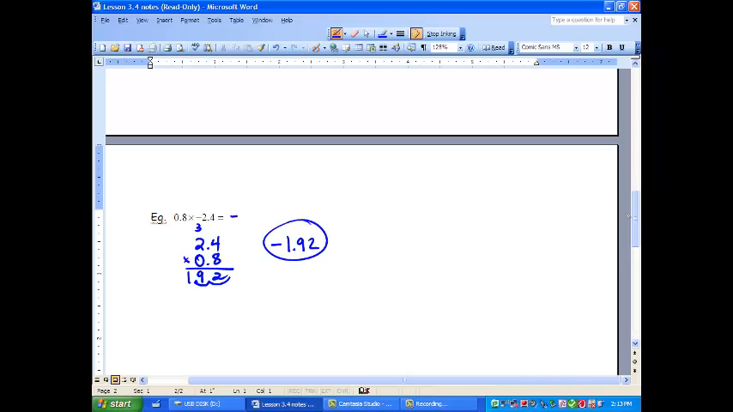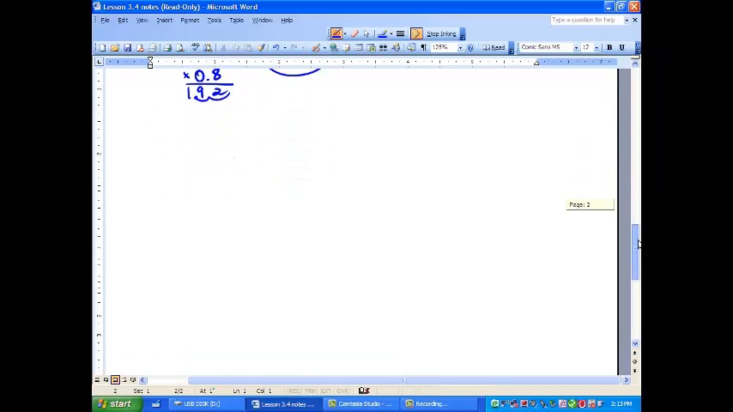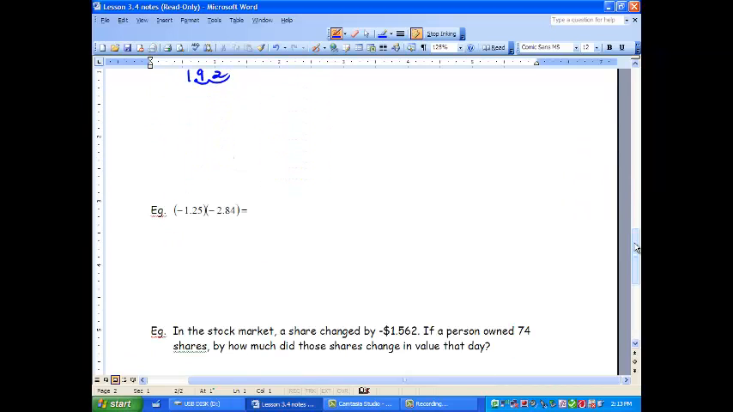All right, let's go down to the next question here. And we've got negative 1.25 times negative 2.84. Well, using our multiplication rules with integers, 2 negatives, our answer is going to be positive. So we're going to go 1.25 times 2.84.